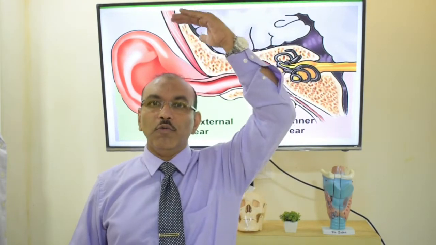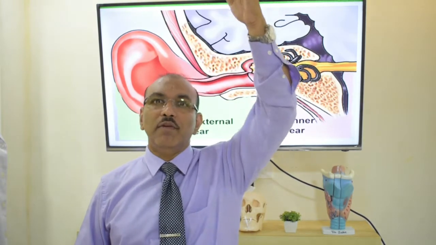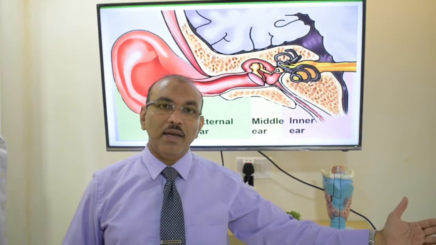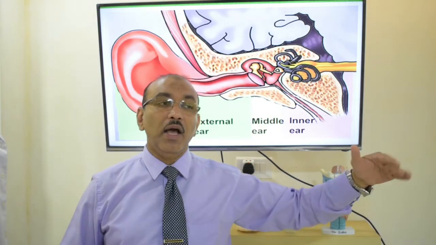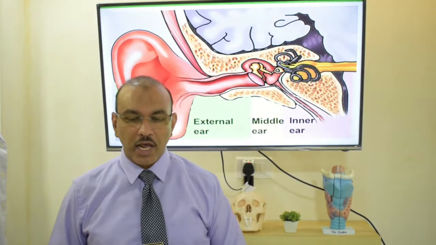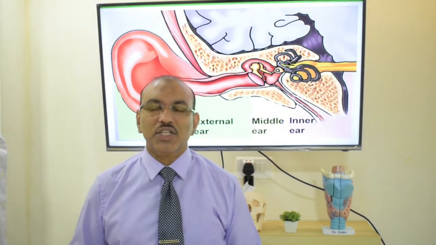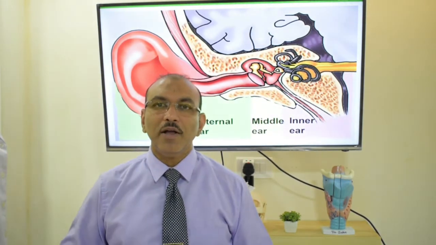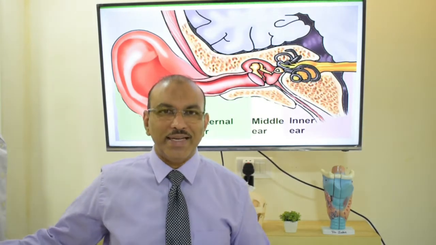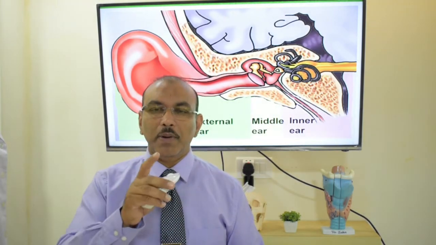And above, roofing, I have a bone cover. Above that, we have the brain. Left, I have already mentioned, inner ear. Beyond that, I have the brain again. And floor, you have a bone. Below that, you have a vein. So these are the structures of the middle ear, and all the sides except on my right side are covered by bone.